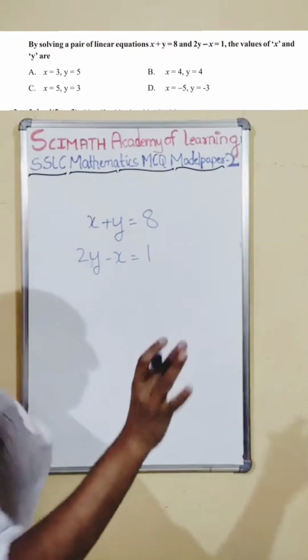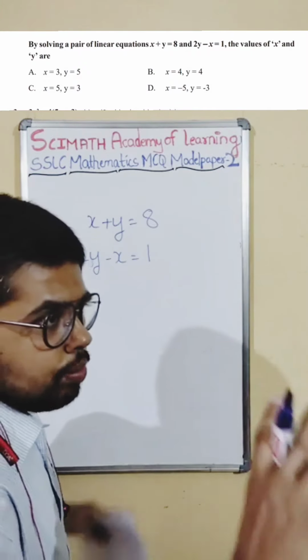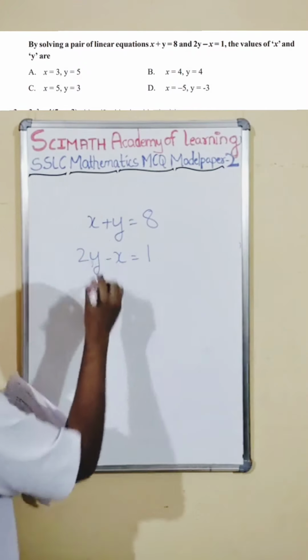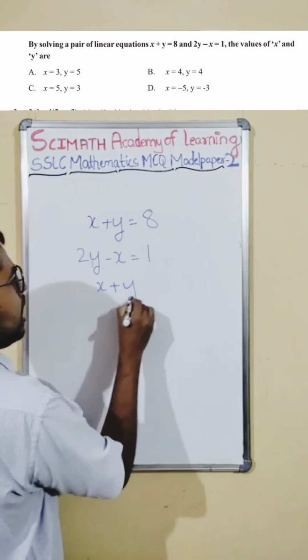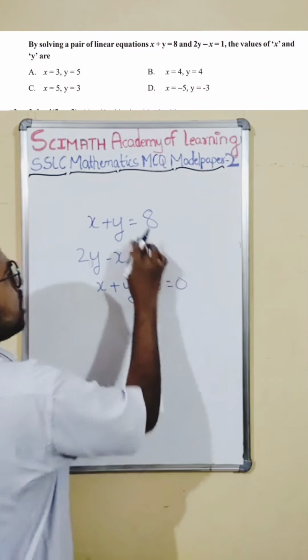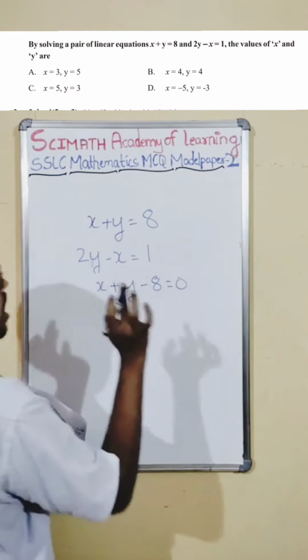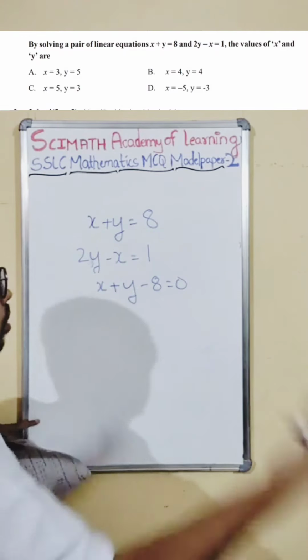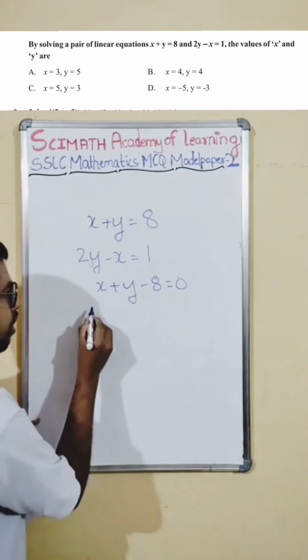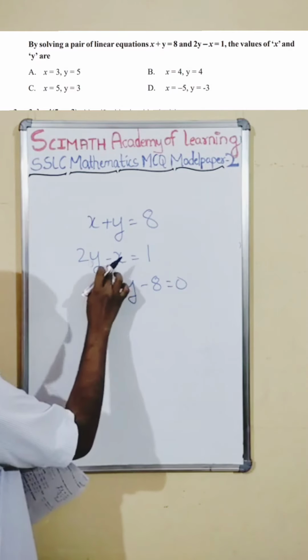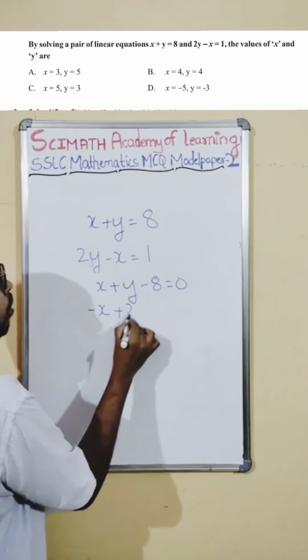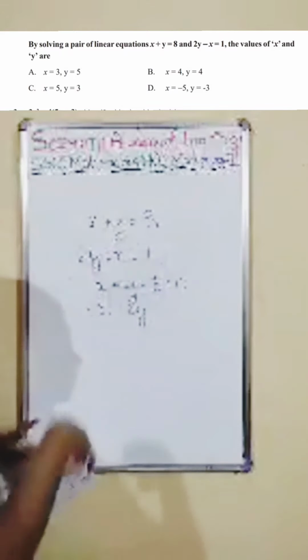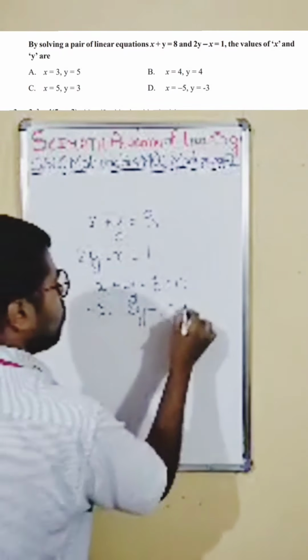Okay, so now we know how to solve the elimination method. First step is to bring it to the general form. The general form of the first equation is x plus y minus 8 equal to 0. For the second equation, y is in the first term and x is next, so let us rearrange it and put x first. Minus x plus 2y, and 1 will come to the left hand side, it becomes minus 1 is equal to 0.